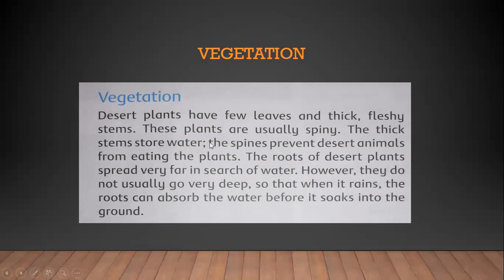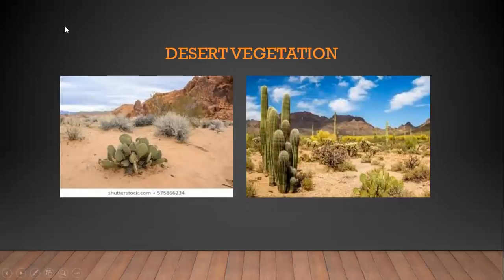And know, students, that one of the famous desert plants, what's the name? Yes, cactus. Cactus is an example of a plant which we find in the desert, as you can also see in the picture. This is a cactus. It also has spines on its skin, and it is thick and has fleshy stems.